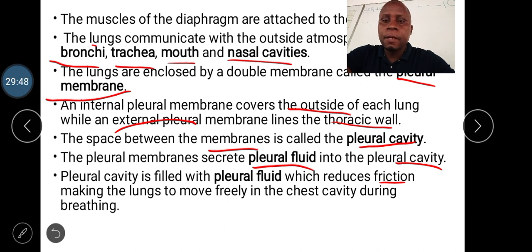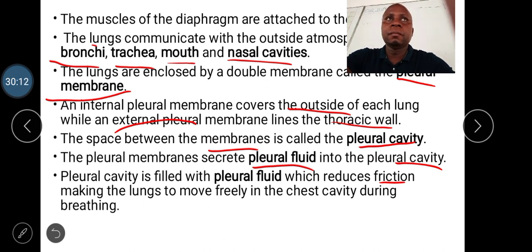What about the muscles that cover the ribs? They are of two sets. The one found to the outer is called the external intercostal muscle. What about the one towards the inner? We call it the inner intercostal muscle. Good.